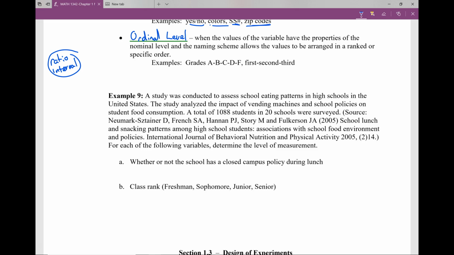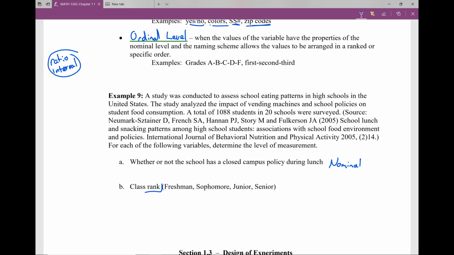Okay, so whether or not the school has a closed campus policy during lunch. So let's think about the possible answers for a question like this. Closed campus. Could be a yes, no. It could be an open, closed. Those type of things. That is going to be categorical. But now, is it nominal or is it ordinal? Does it have an order? Doesn't really have an order. So this is going to be nominal, because there is no order to a yes-no question, or even an open-closed question.